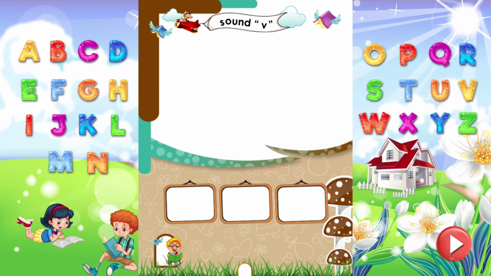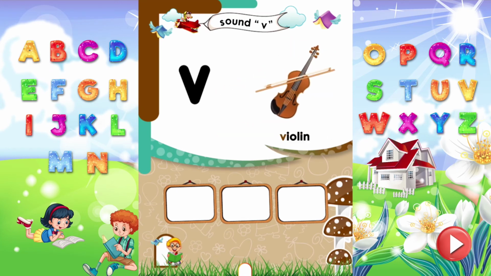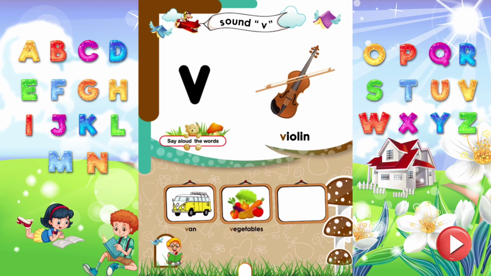Sound V. Dear kids, read the letter V. It makes sound V. Violin. Violin starts from the sound V. Say aloud more words that start from the sound V. V is for van. V is for vegetables. V is for vase.